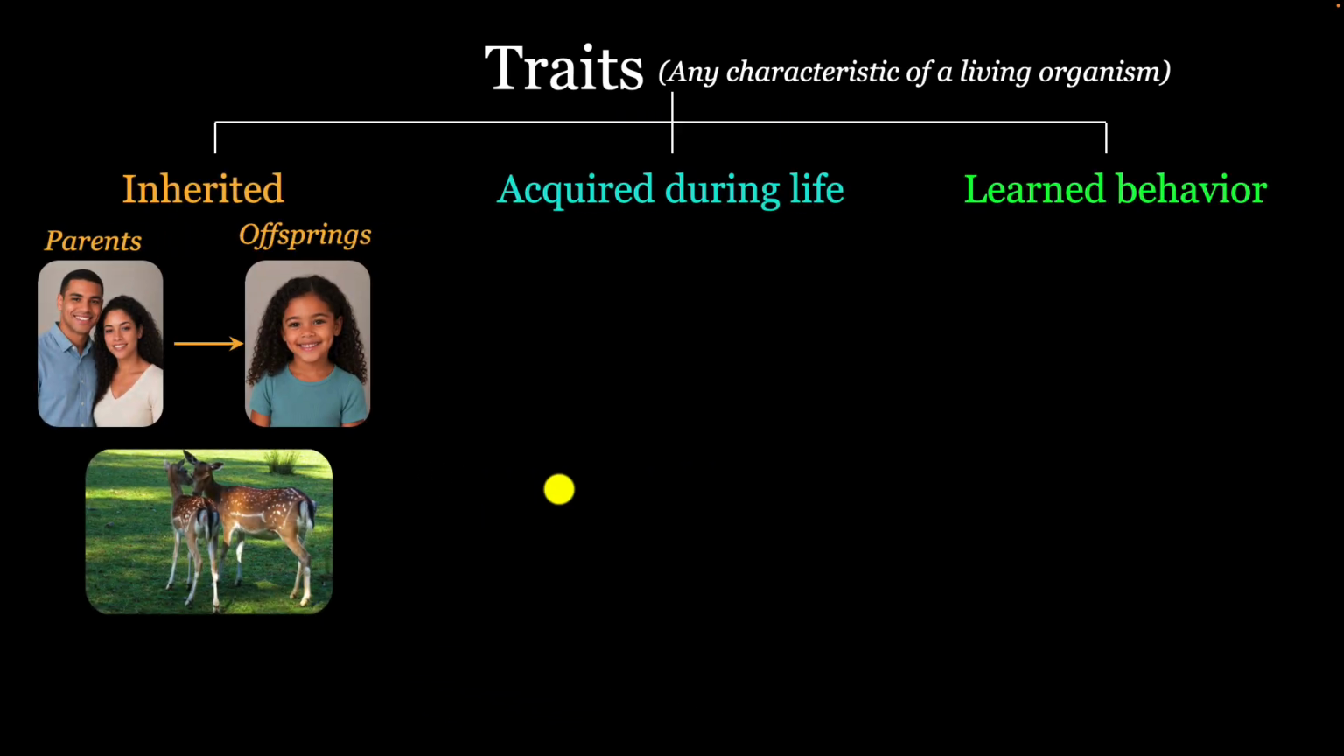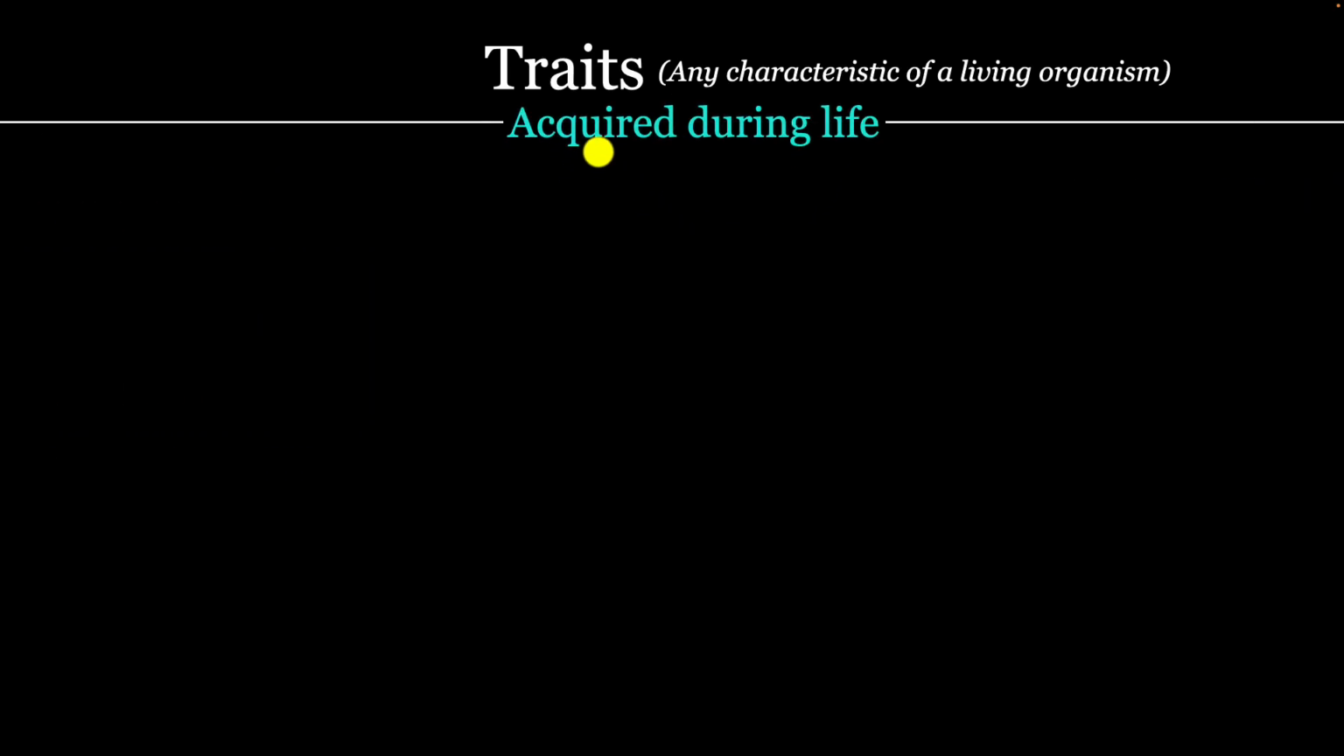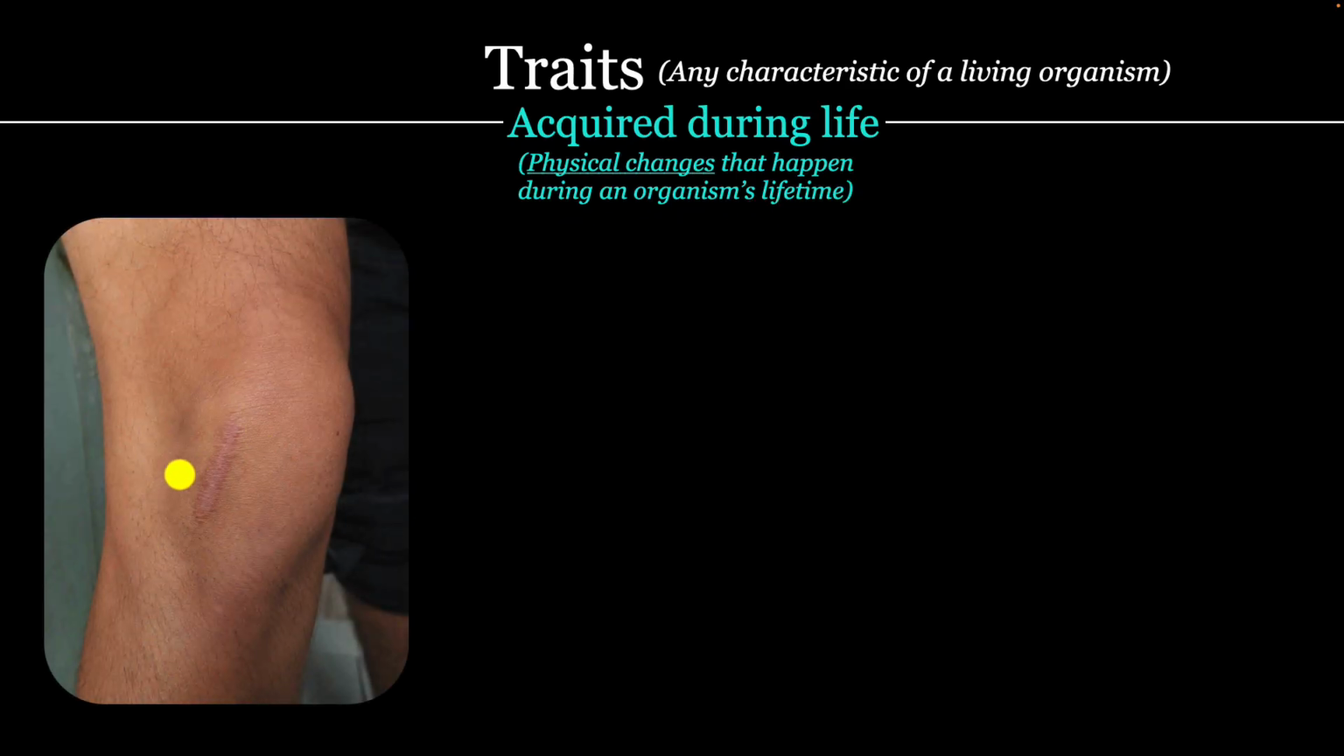Okay, next up, acquired traits. What are these? Well, acquired traits are physical changes that happen during an organism's lifetime. For example, imagine you scrape your knee while riding a bike and later develop a scar. That scar is an acquired trait. You acquired it during your lifetime. It was not inherited. It was not passed down from your parents.